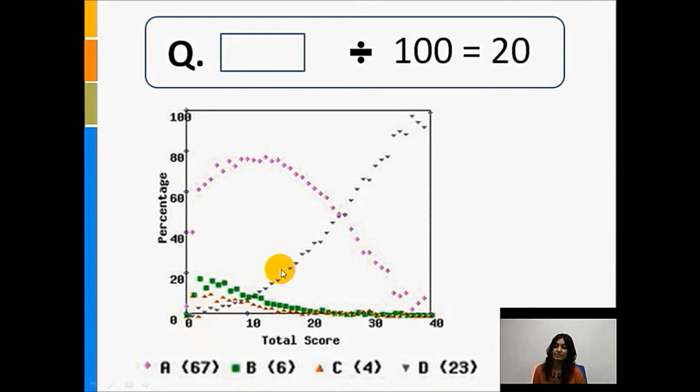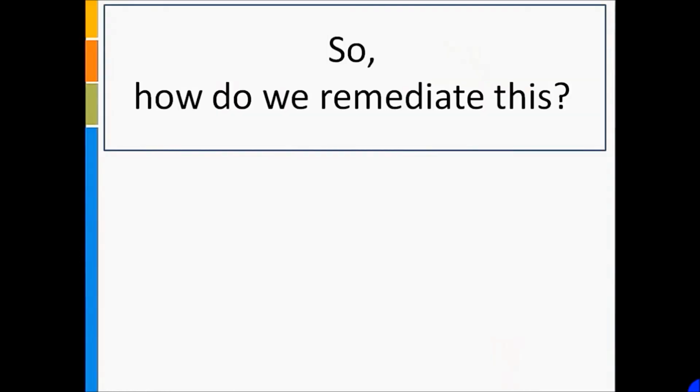The pattern of the students' responses can be seen using the item response curve shown above. Remember that option D is the correct option and option A is the most common wrong answer. From this graph, we can see that among students having the total score between 0 to 20 on the asset paper, the percentage of students selecting the common wrong answer, which is A, is above 60%. Even in the case of students obtaining a total score of 30, about 30% still selected the wrong answer, implying that this misconception is quite widespread and not entirely dependent on a student's ability level.